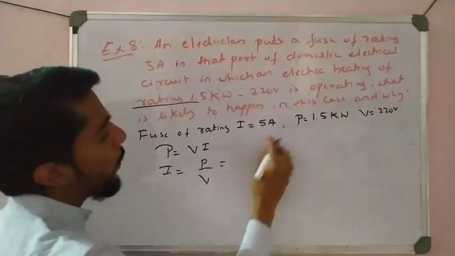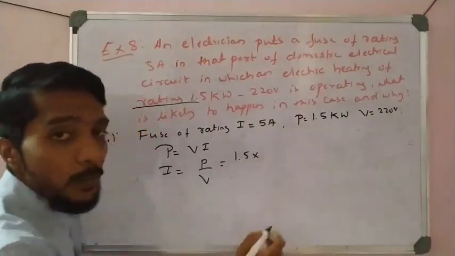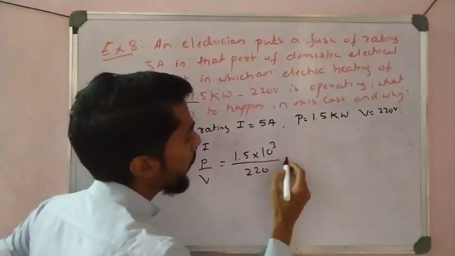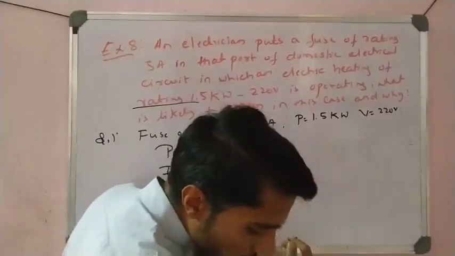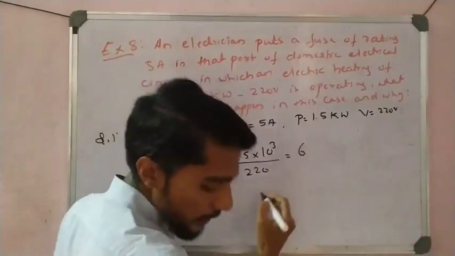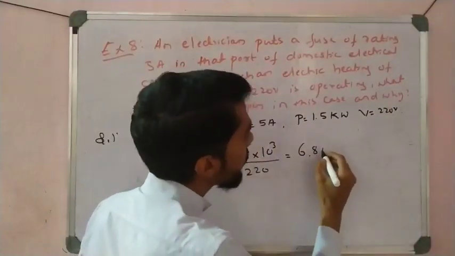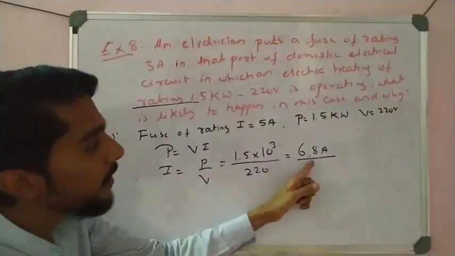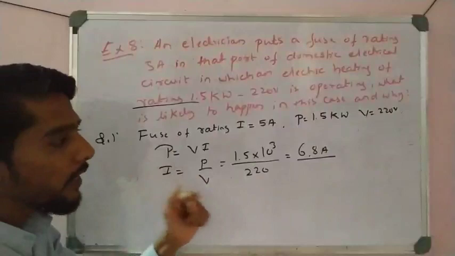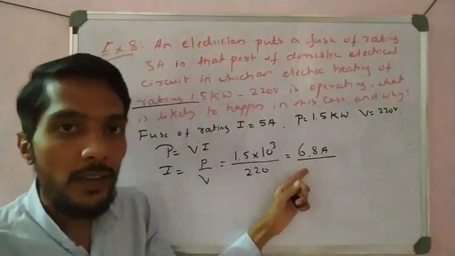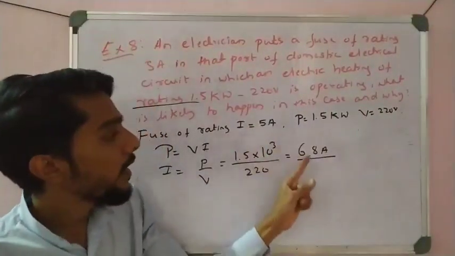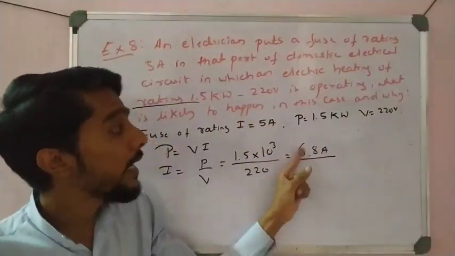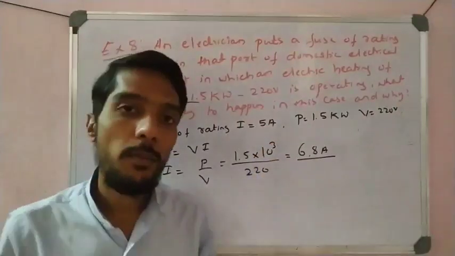So how much power? Power is 1.5 kilowatt, which is 1.5 into 10 to the power 3, divided by voltage 220. Students, if you calculate all this, you get 6.8 ampere. So see here, the current is 6.8 ampere, the rating is 5 ampere. What happened? The circuit breaks, because the current is greater than the rating. I told you that if the current is greater than the rated current, the circuit breaks, students.